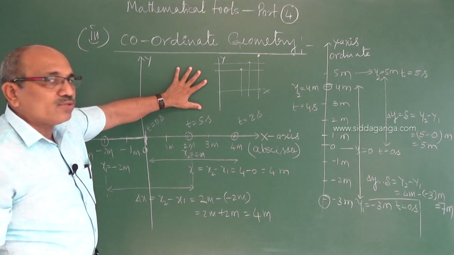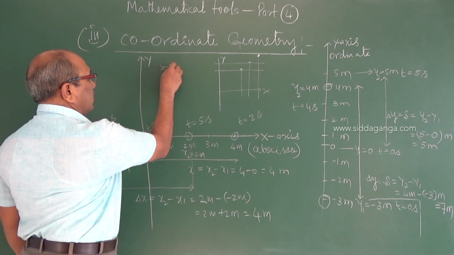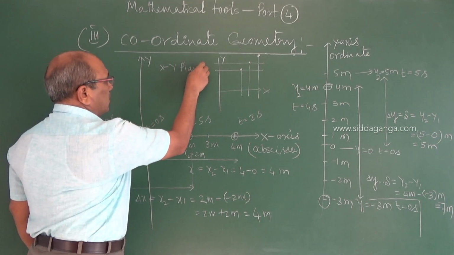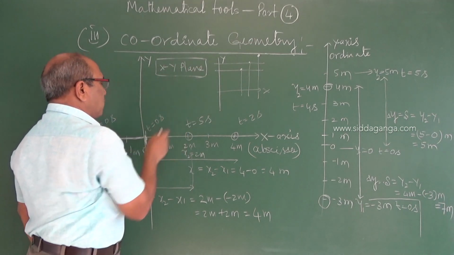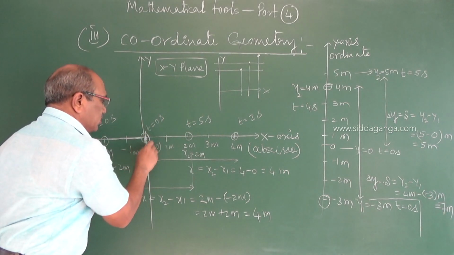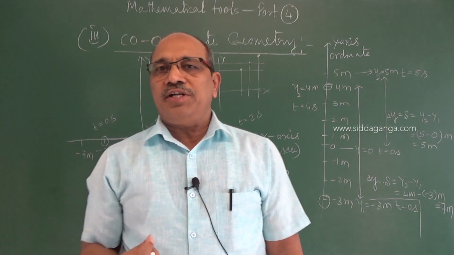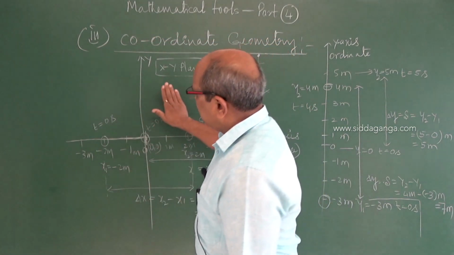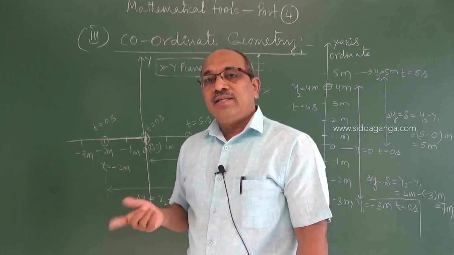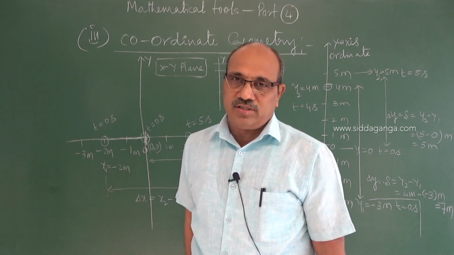Then it is confined to this plane, which we call the xy plane. We can study the position of the particle with reference to this origin, which is the origin of the coordinate system. This is called a Cartesian coordinate system. Now there is a third direction also when you are thinking about three-dimensional space.